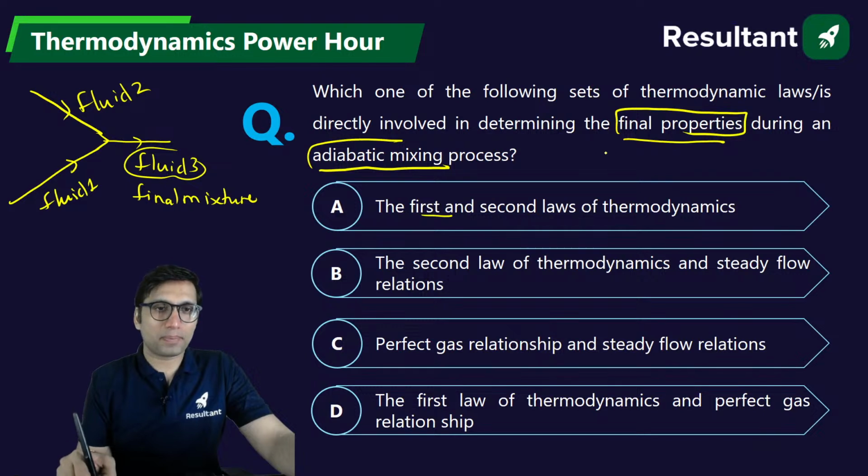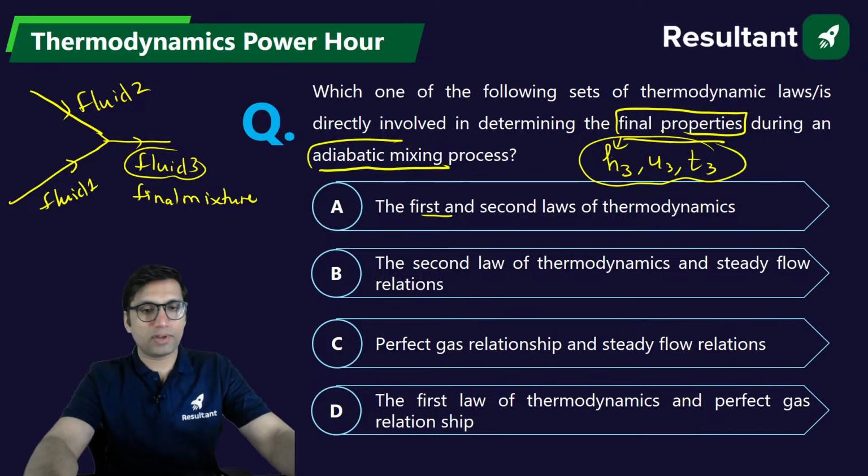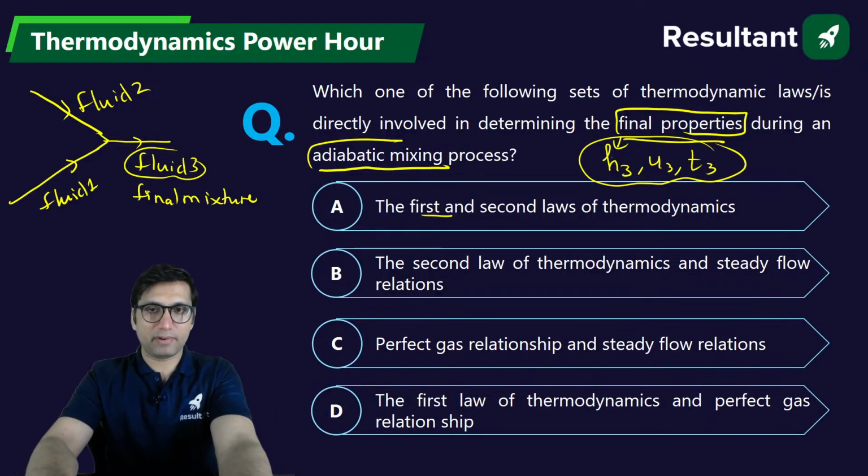What are the final properties? Obviously it is not the mass we are talking about. Let's say we have to find the final enthalpy, the internal energy, the final temperature. So how will you get these properties? Which law will be applied? Tell me everyone. Which law will be applied in this case to get these final properties? Any idea?